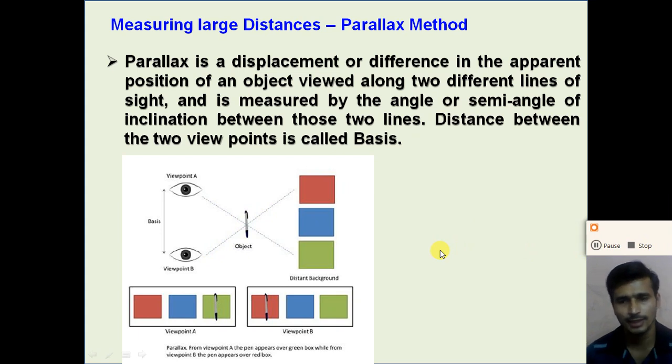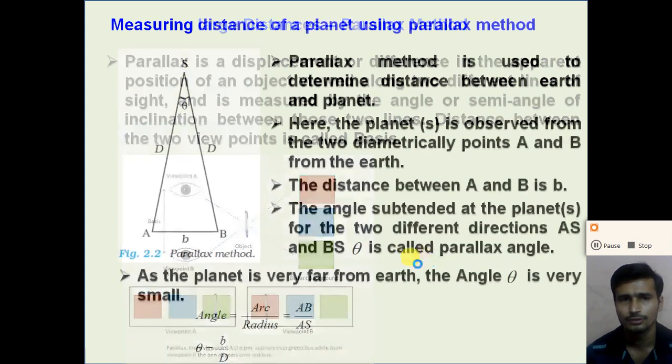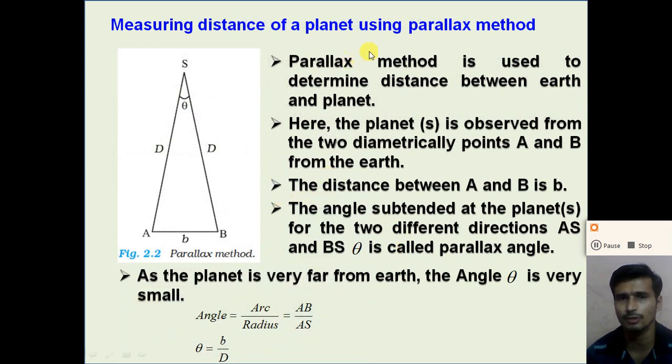So let us see how this parallax method is used to measure large distances, like the distance from the sun to a planet, or from the earth to a planet. Measuring the distance of a planet using the parallax method: the parallax method is used to determine the distance between the earth and the planet.